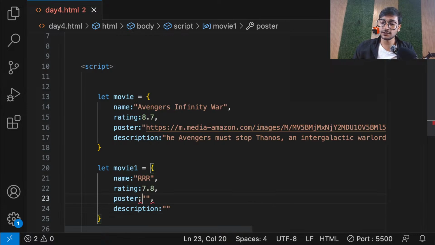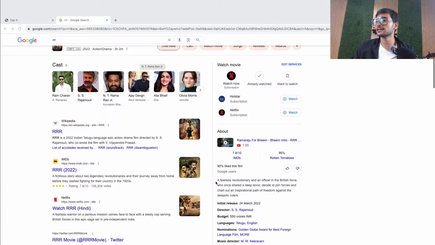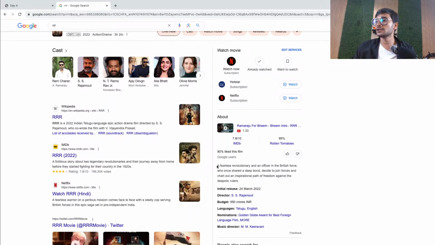And I forgot, guys, here it should be a colon. Okay. So let's go now and let's take an image from here. Oh, first of all, let's take a description. A fearless, revolutionary, and okay, let's take this whole thing. It's kind of big, but that's fine for now.